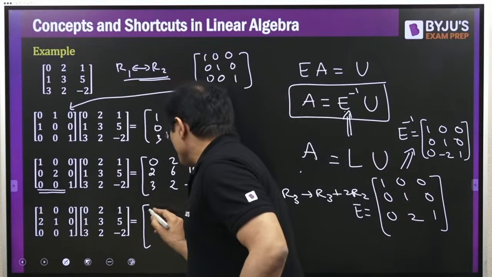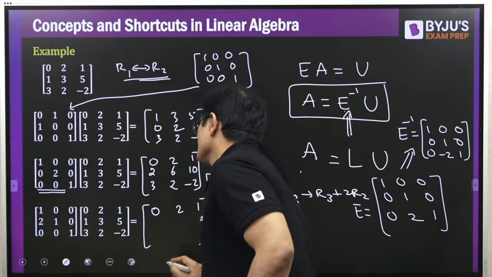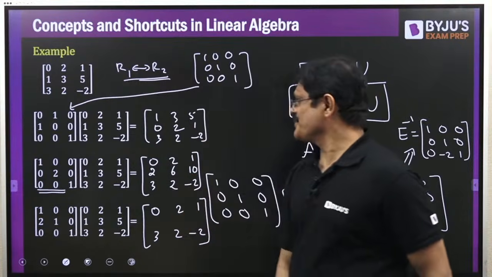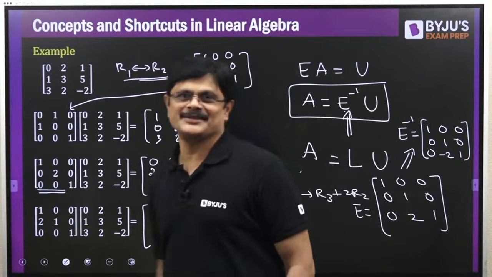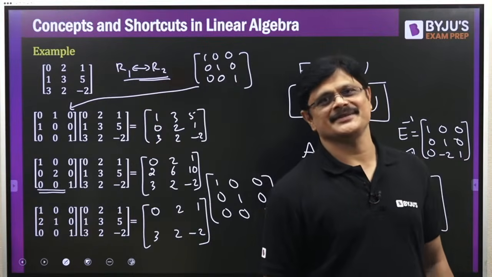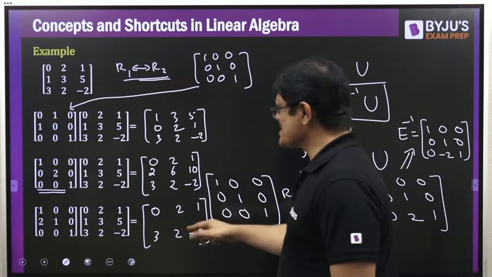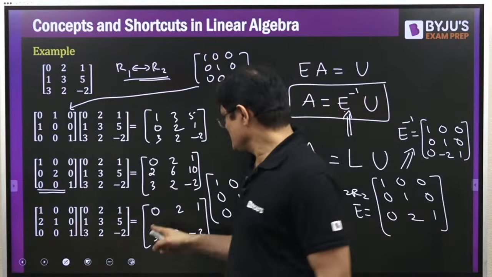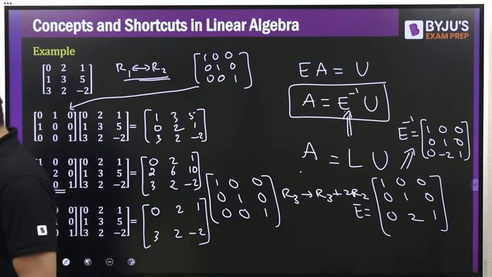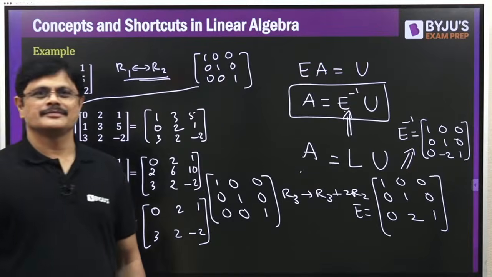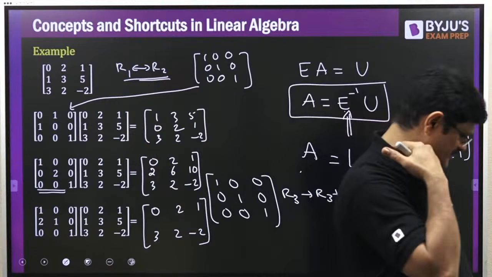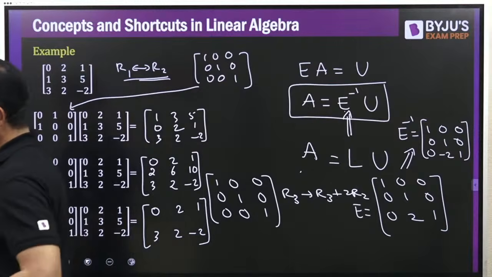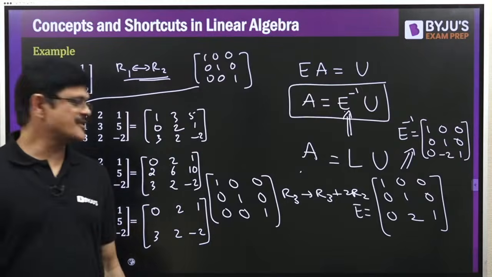Here, only first row will be the same. Last row will be the same. Second row changes. You have to tell me what is the second row of this result. 3 numbers will be there. Please give me the answer. What is second row?